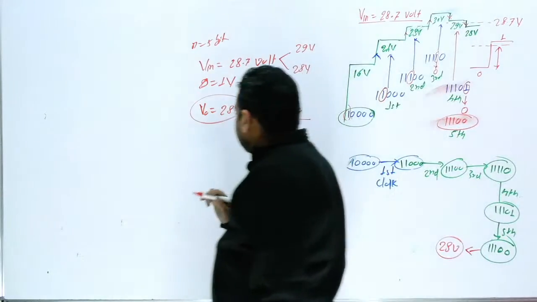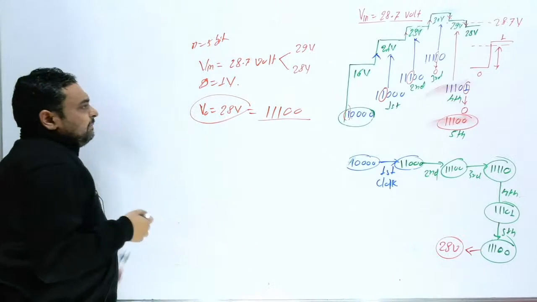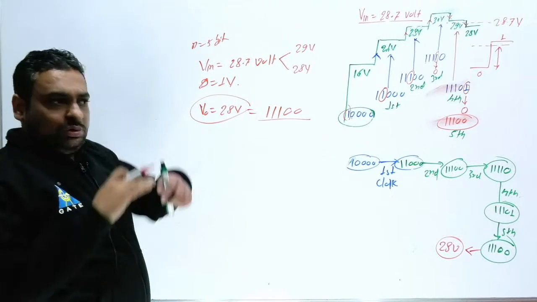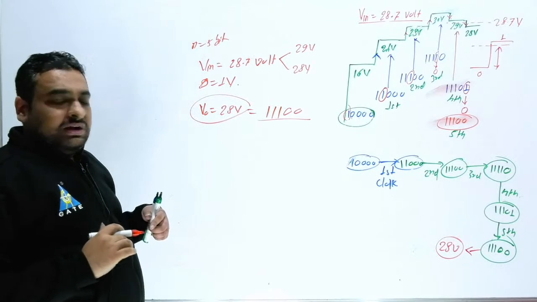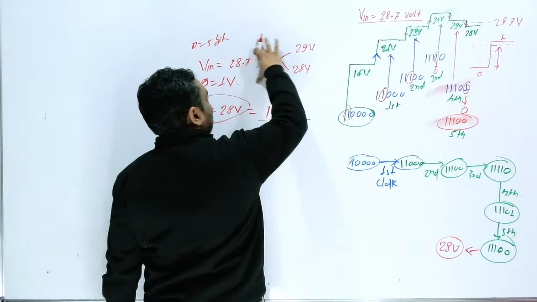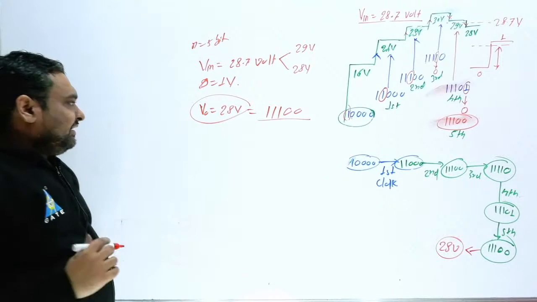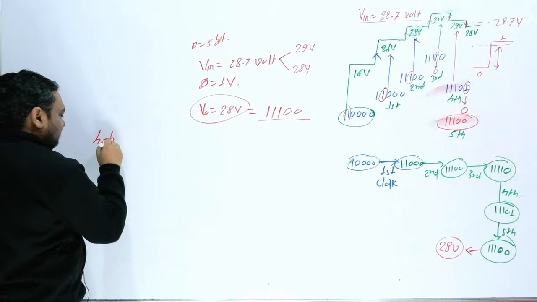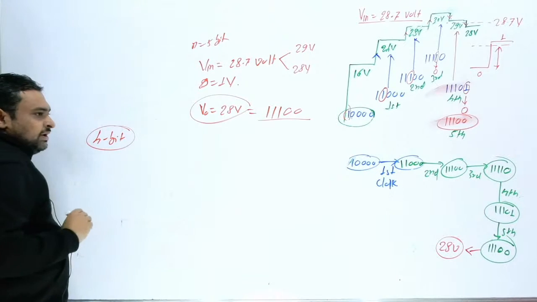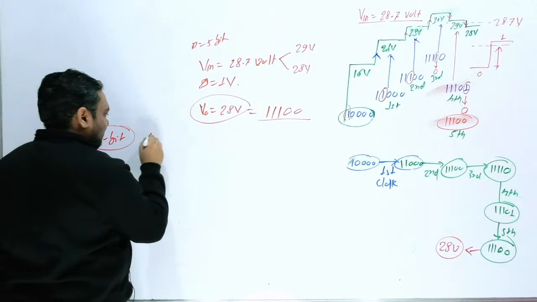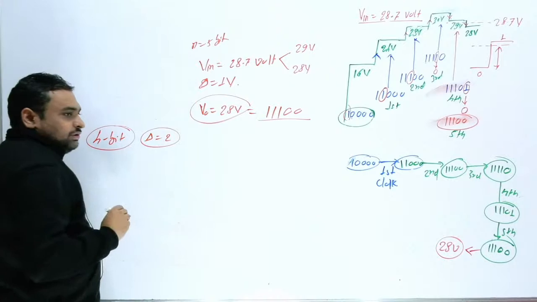Now if the same question, suppose, sir, the step size is 2 volt, then first you have to find out all the steps, or draw all the steps. Suppose for example I am assuming, sir, this is 4 bit, and suppose the step size del is 2.